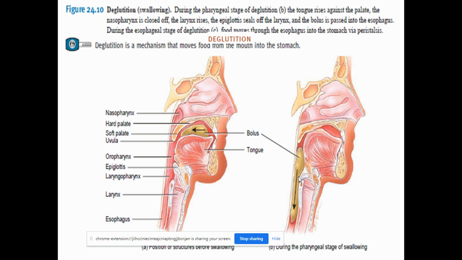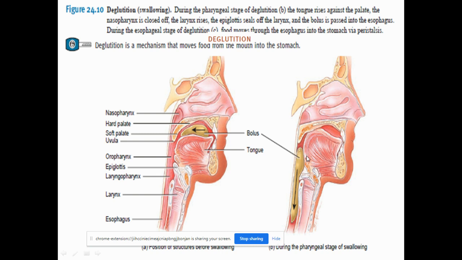So what happens when the message is sent to this center? The impulse causes the soft palate and the hard palate to come in close contact with the tongue, and the uvula moves and closes the nasopharynx. Then the swallowing takes place. When the food passes through the second stage, the pharyngeal stage, the epiglottis closes. So where does it float?